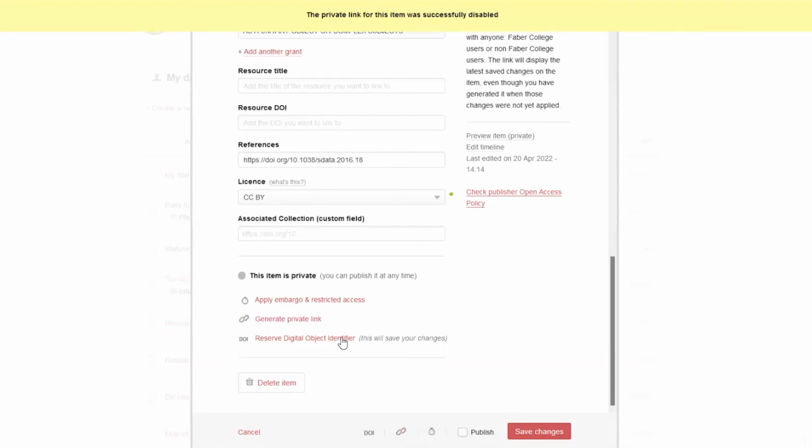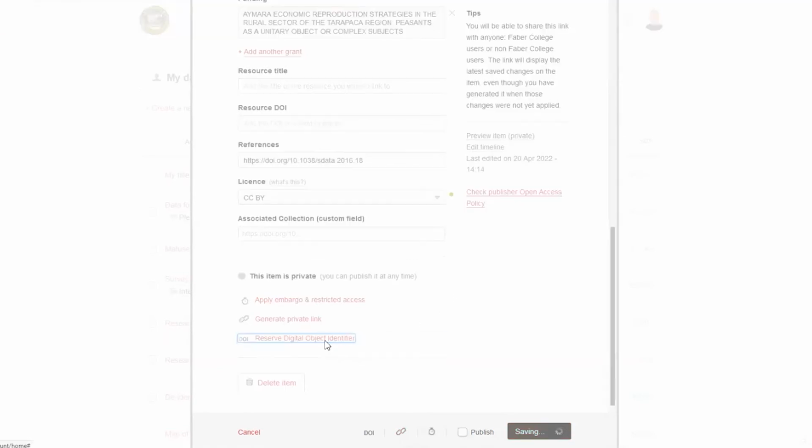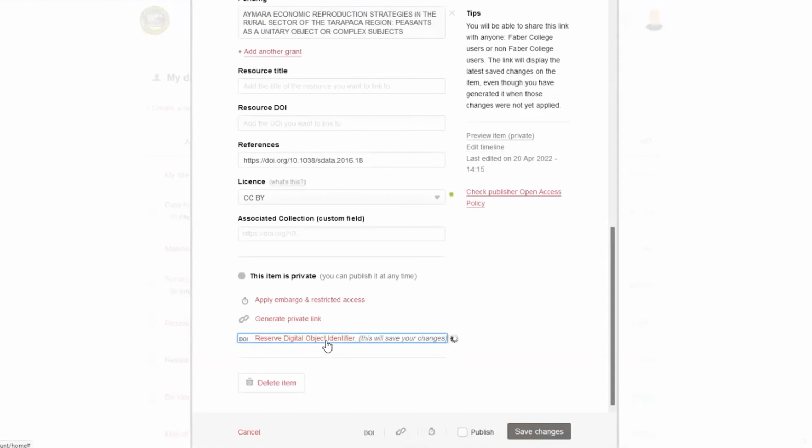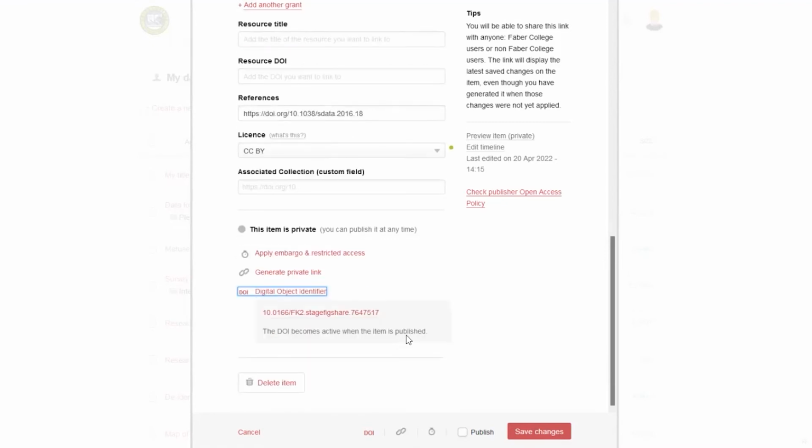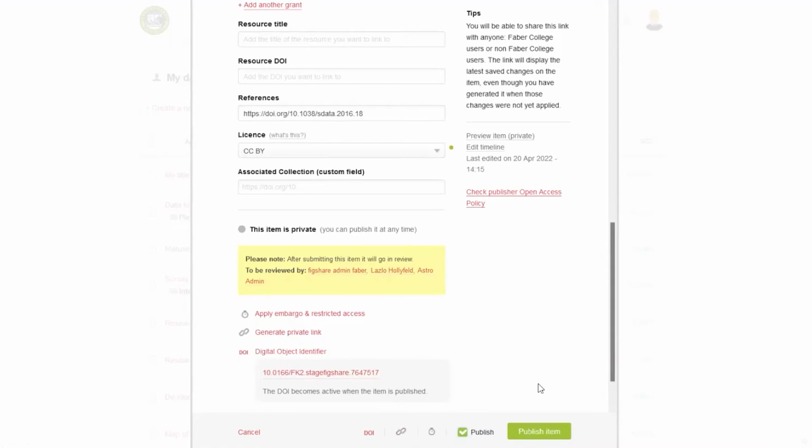The last thing I'll mention is reserving a digital object identifier. This is really useful for when you're submitting that manuscript. Reserve the DOI, put it in your paper, so that your paper gets linked to your record and vice versa. Put it in the references, put it in the data availability statement, whatever the case may be. So that's also there. And then when you're ready, you would click publish, and you'd publish that item.